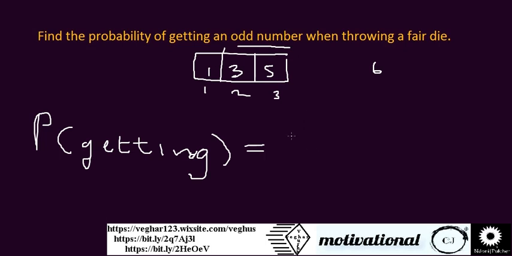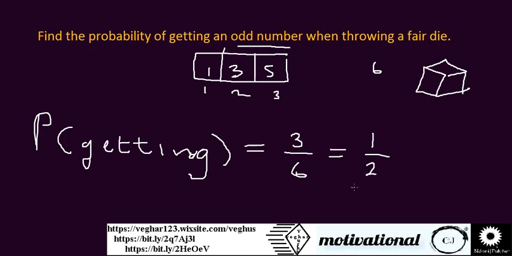So you know that there are 3 odd numbers, and then how many sides does a dice have? The dice has 6 sides, right? So you write 3 over 6 and then simplify this one. 3 goes how many times into 3? 1. And 3 goes how many times into 6? 2. Then you have 1 over 2. This is how you deal with some of the problems. You have to know the total number and the number you've been asked.